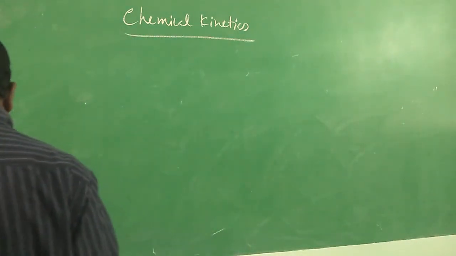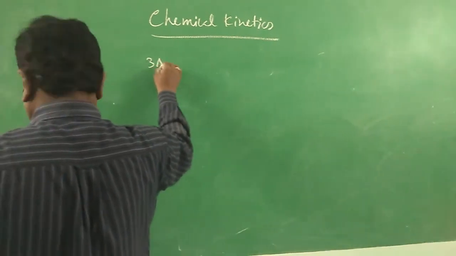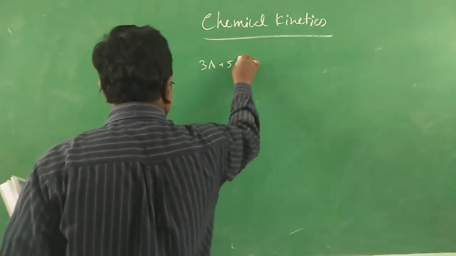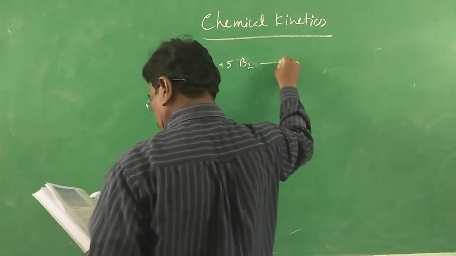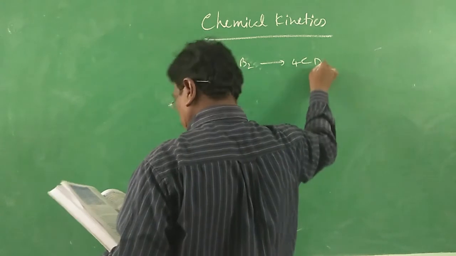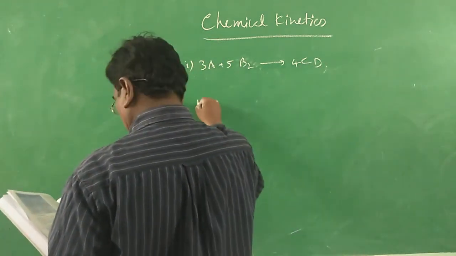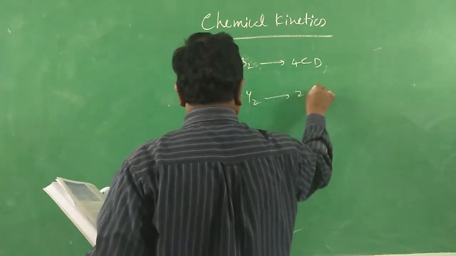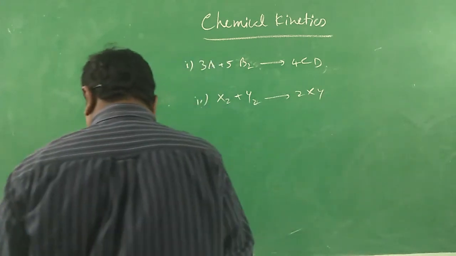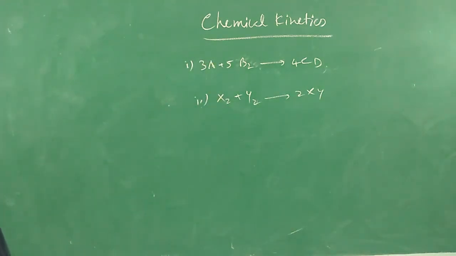For the following reactions, assuming them as elementary reactions: 3A plus 5B2 gives 4CD, and then X2 plus Y2 gives 2XY. You are asked to find out the rate expression for the following reactions, assuming them as elementary reactions.